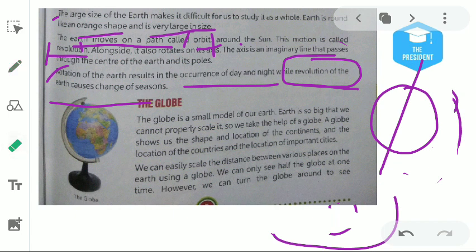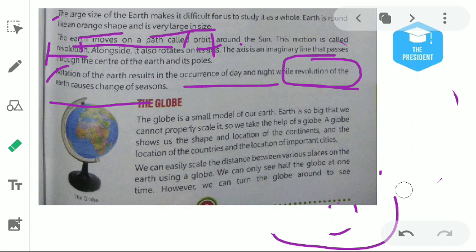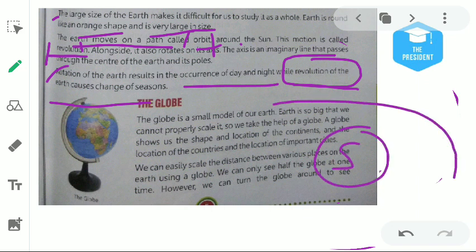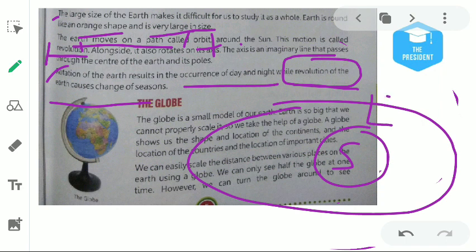Do you know, in the solar system, all the planets revolve around the Sun in an elliptical path. Here is the Sun, and suppose this is the Earth. Earth revolves around the Sun. This path is known as an elliptical path. It is not totally a circle. This side and this side are stretched along these two sides.